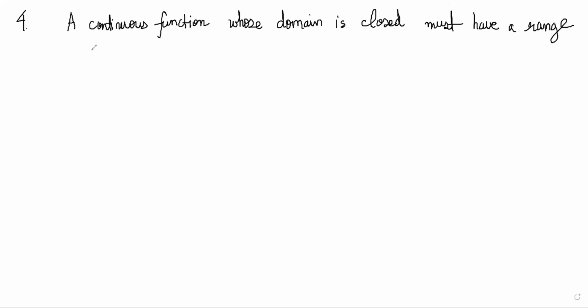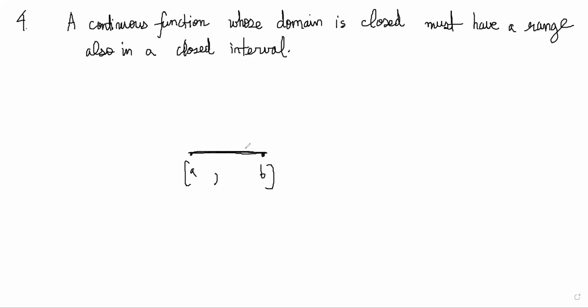It is quite straightforward. If the domain of a function is between a and b, and it is continuous, then there will be some f of a and some f of b.